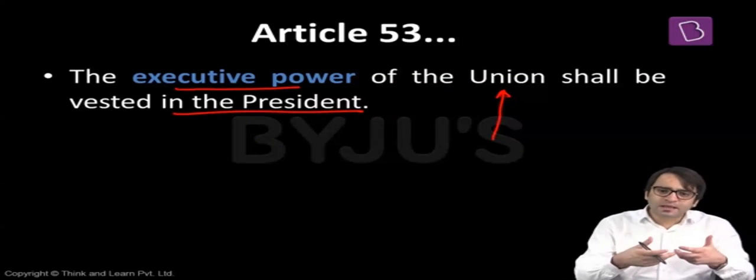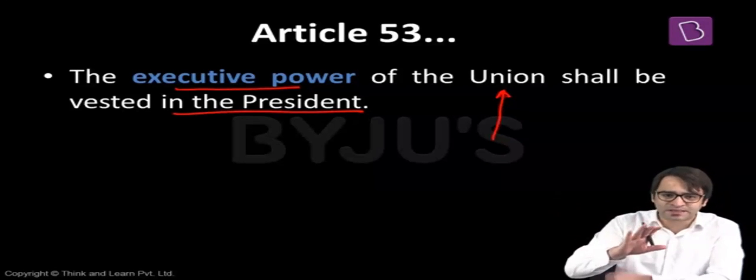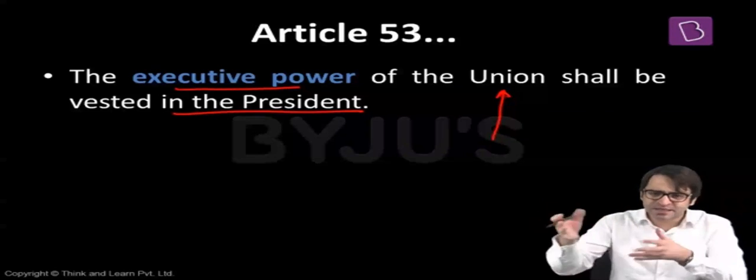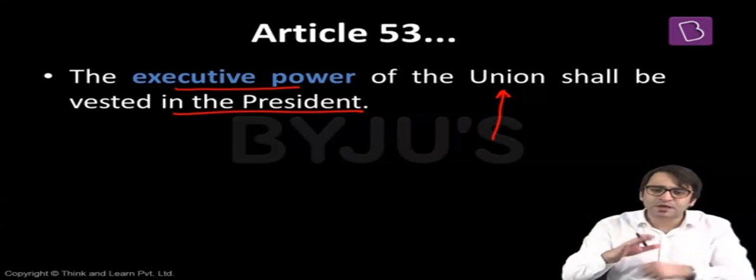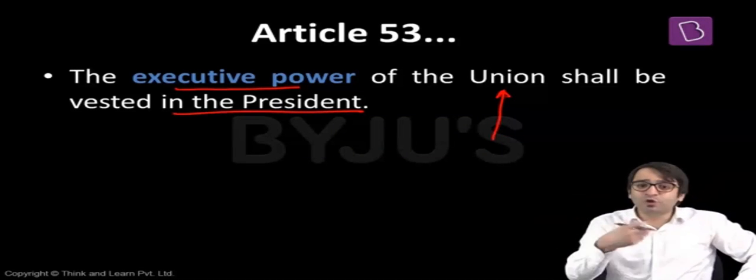The problem is, what do we mean by the executive power? If Constitution talks about there shall be a President of India, we know for sure that the office of President can never remain vacant. Somebody has to occupy this post. If President dies or resigns, someone else will occupy the post of the President, but someone will be there, that we know. But when Article 53 states that the executive power of the Union, that is the central government, will be vested in the office of the President of India, what do we mean by the executive power?